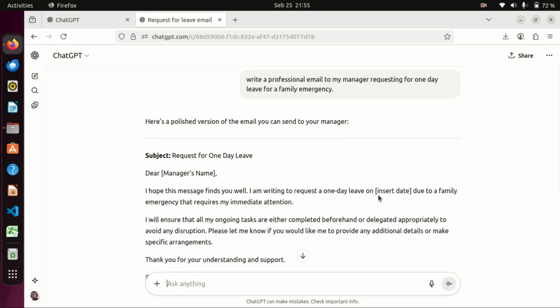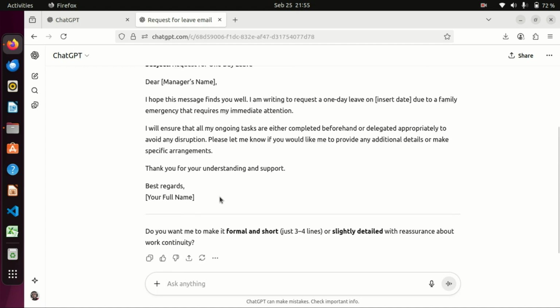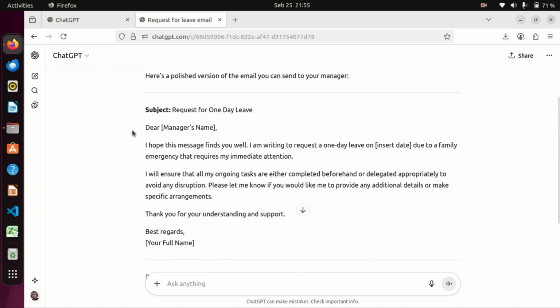Okay, look at this request. It has given the subject request for a 1 day leave. Then it said, dear manager, you have to come and just indicate the manager's name here. Now what to do? Come down here, copy this email the way it is, then open your favorite text editor, or you can simply go to the email, then you can edit it from there.